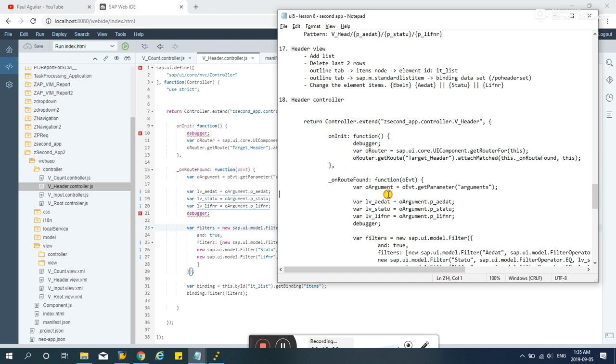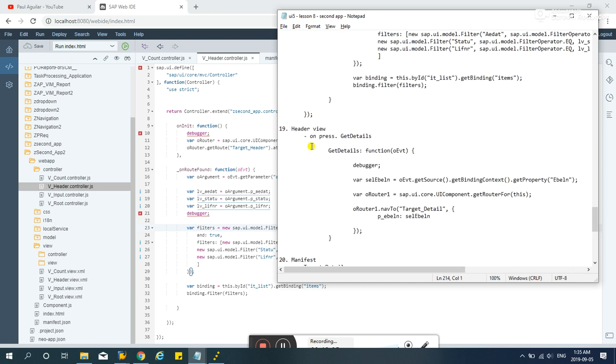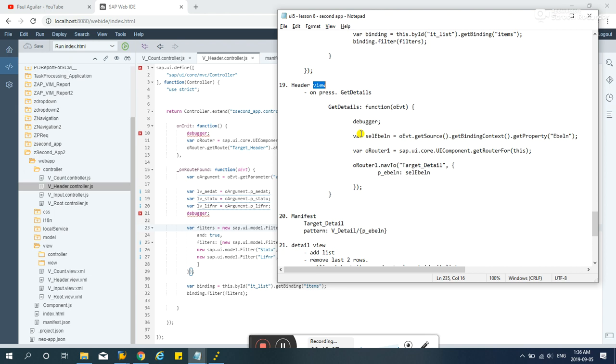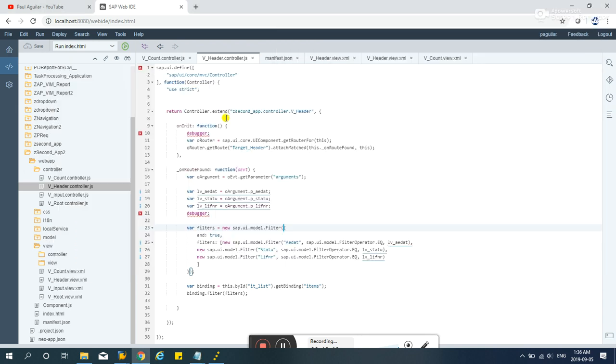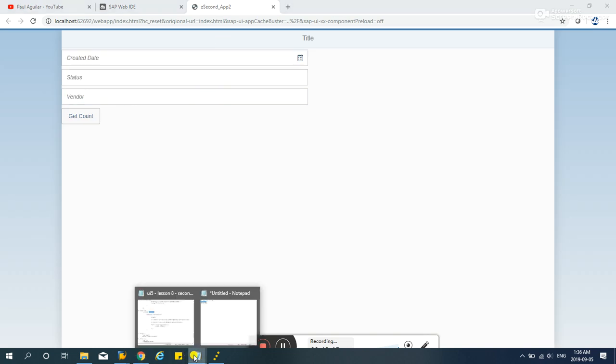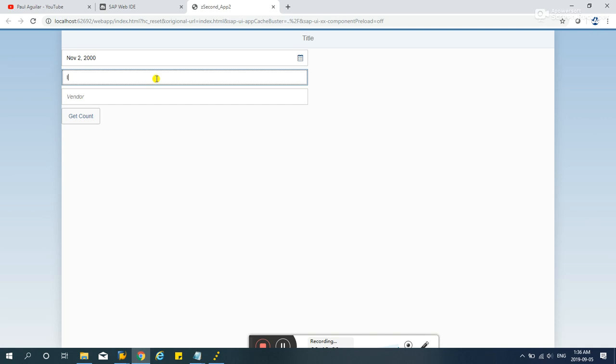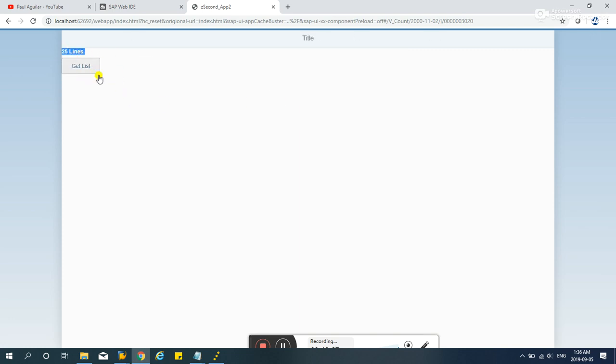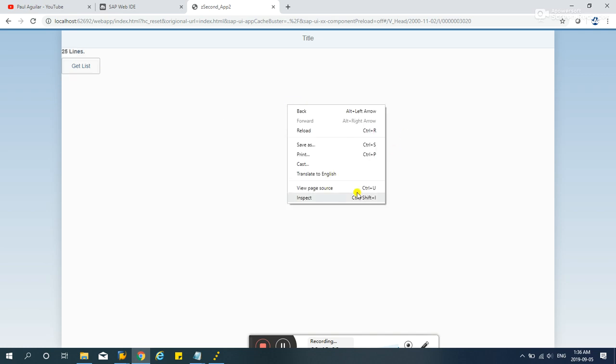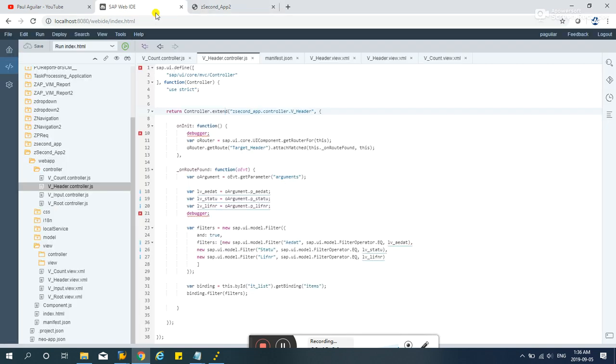And are we done here? Header view. Okay, let's check. So the date is that, vendor is this, 25 lines. Now we have the button. If we click that, nothing's happening. Did we save everything here? Yep.